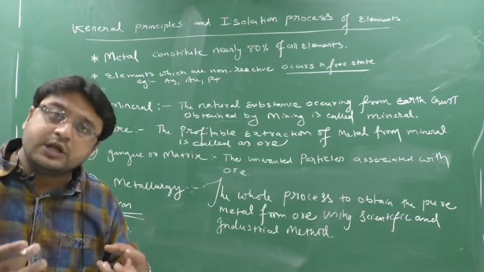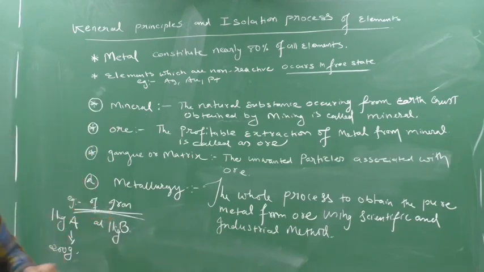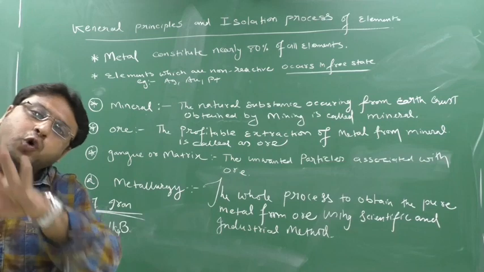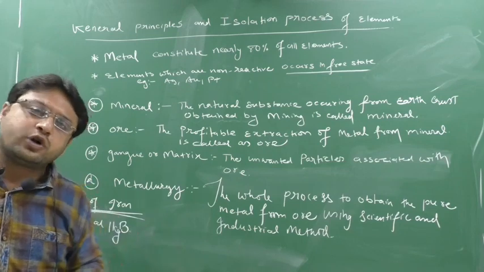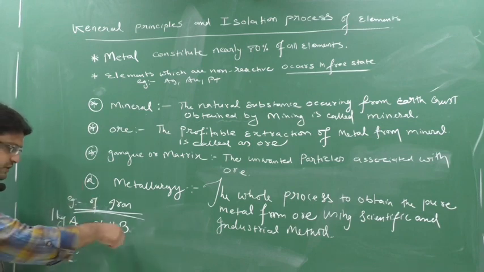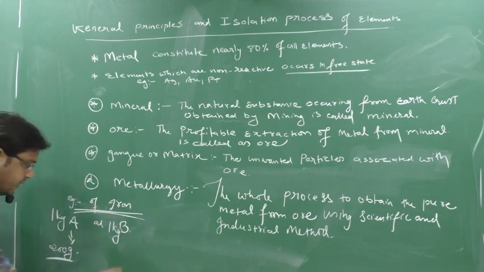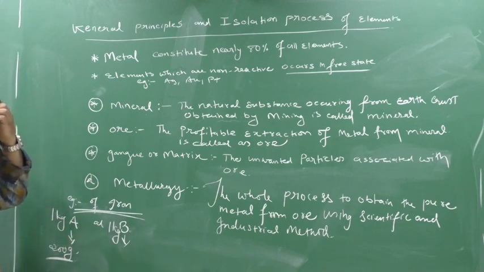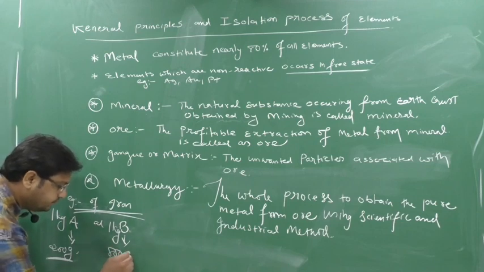What kind of process? The process to obtain the pure iron. After doing the whole process of getting the pure iron, from 1 kg of A, I got 200 gram of pure iron. Similarly, that same process I will do on mineral B also. When I do the process on mineral B to obtain the pure iron, I got the pure iron from mineral B as 800 gram.